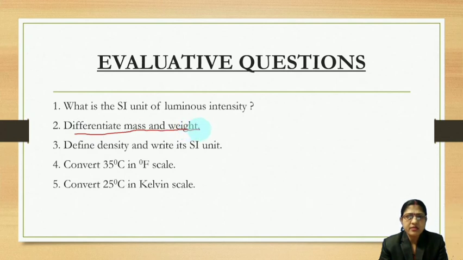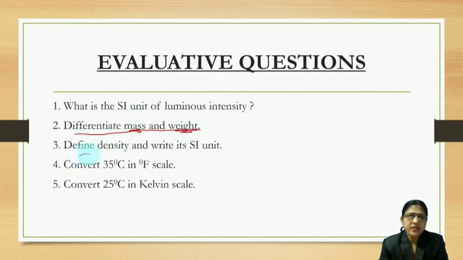Differentiate mass and weight. Already I have discussed well. Mass is the amount of substance and weight is the force of gravity on a substance. Mass can never be 0, weight can be 0. Mass is a scalar quantity, that means it has only magnitude. Weight is a vector quantity, it has both magnitude and direction towards the center of the earth. Mass SI unit is kg and weight is Newton. So in this way you can write.